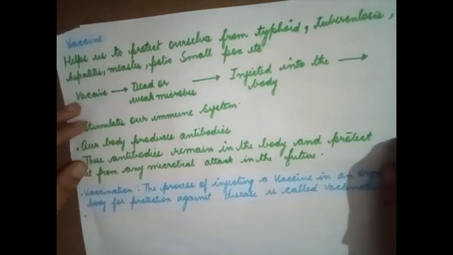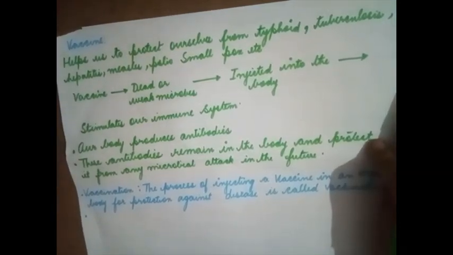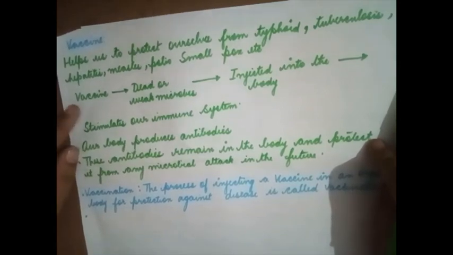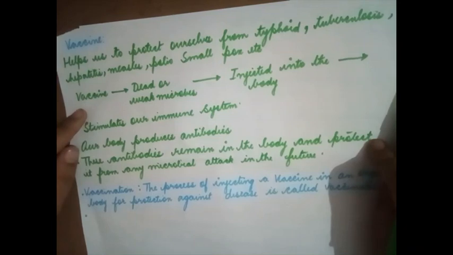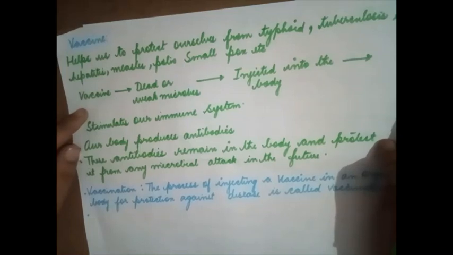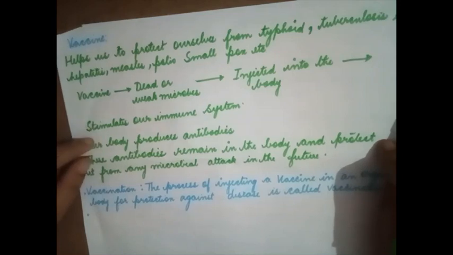Now, antibodies are produced when dead or weak microorganisms are injected into the body. Second time, when we are actually infected with a live harmful microorganism, the antibodies that are produced will act against the microorganism.